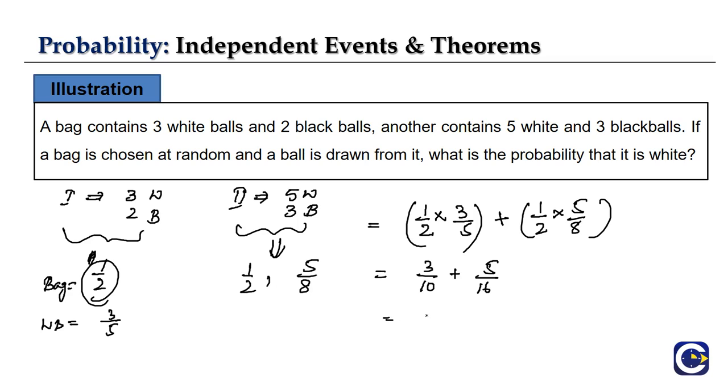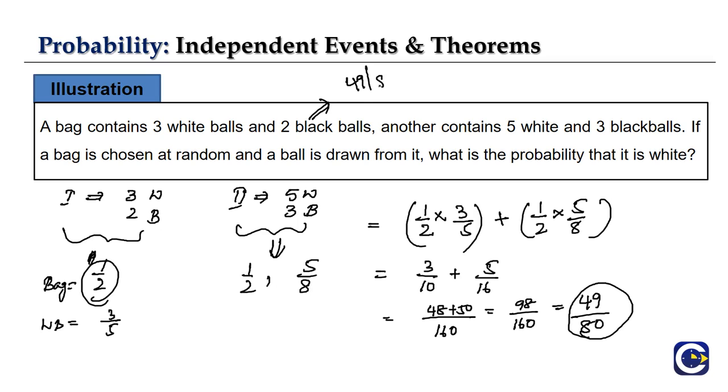LCM would be, let it be 160, and then 16 into 3, 48 plus 50. So 48 plus 50 is nothing but 98. So 98 by 160. So it can be divided. So in 2 table it will be going 98 divided by 2, 49, 80. So hence we end up getting the probability that the drawn ball to be a white is nothing but